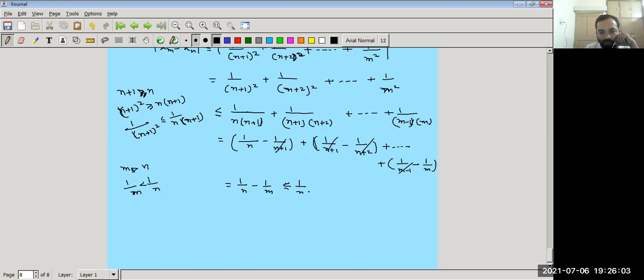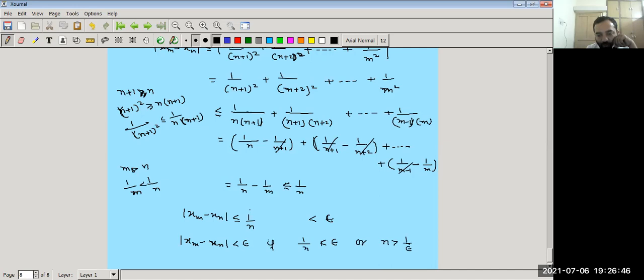Right? So now what do we have to do? We have to estimate mod xm minus xn to be less than epsilon. We can show that this is less than or equal to 1 upon n. Now what we have to estimate is 1 upon n less than epsilon. So mod xm minus xn is less than epsilon if 1 upon n is less than epsilon, or n is greater than 1 upon epsilon.